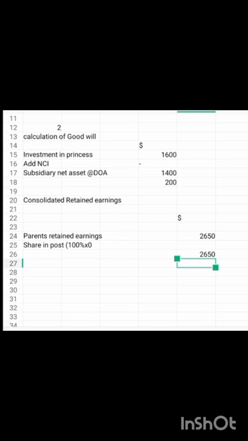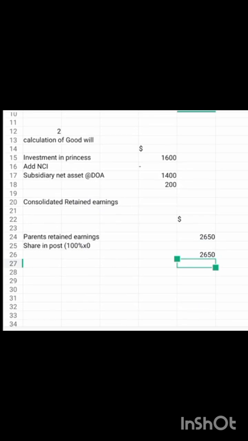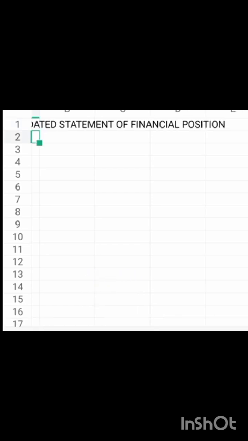Alright, so these are the additional information we are expected to prepare. There is no NCI. We'll have prepared the NCI as well. So let us go to the face of our work. Then we see the consolidated statement of financial position.